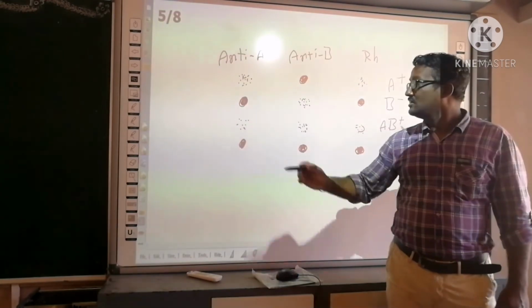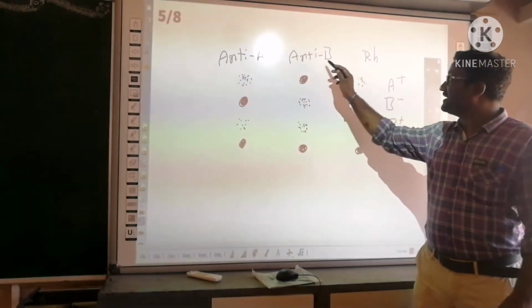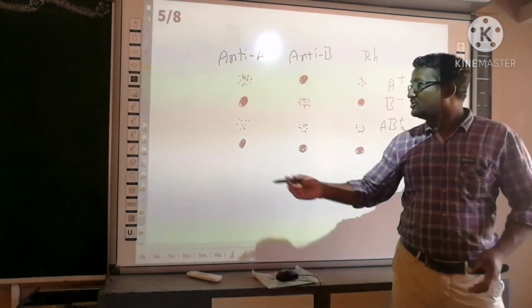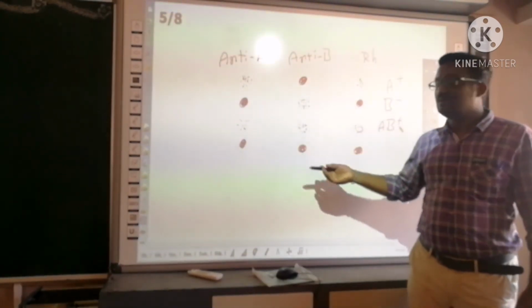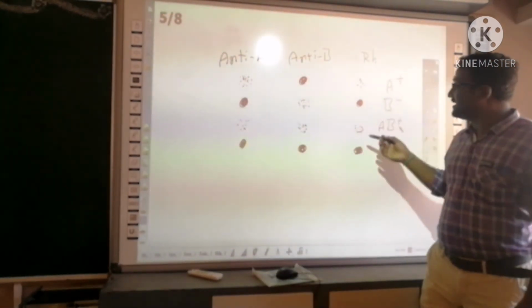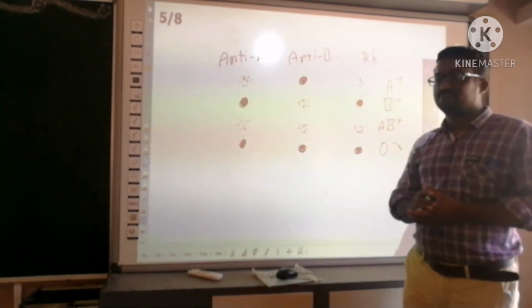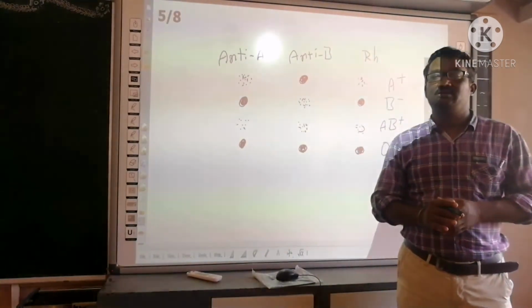Understood? Because clumping occurs with anti-A, so A. Clumping takes place with anti-B, so B. AB positive. Here there is no clumping, and there is no clumping with RH also. So this is O negative. So this is how we decide the blood group.